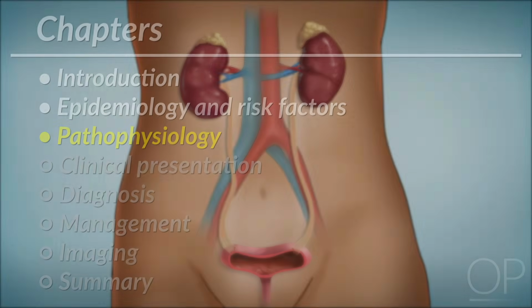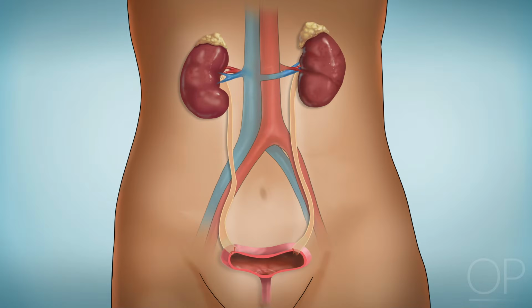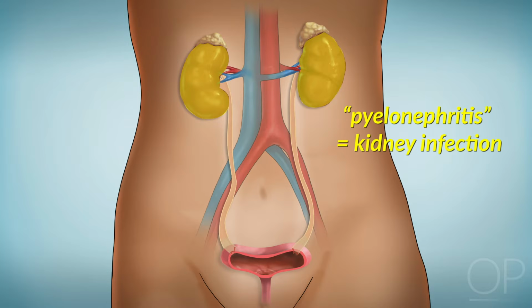Pathophysiology. Urinary tract infections are typically ascending infections, meaning that bacteria colonizing the urogenital skin enter through the urethra and travel to the bladder where they cause infection. If the infection ascends to the kidney, it is called pyelonephritis.